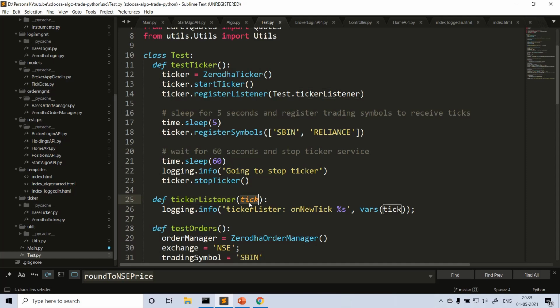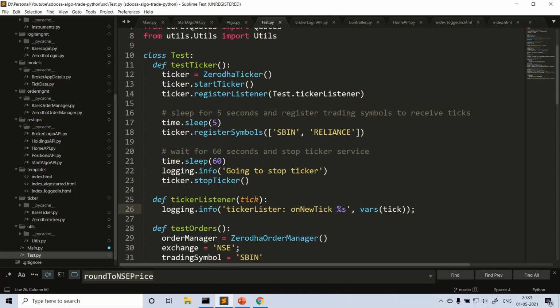Okay, this is the function I am passing. Once the ticker is started and you register some symbols, let's say in this case registering SBN and Reliance, we'll keep getting the ticks every second or multiple times in each second. This ticker listener callback function is called because we register this listener to the ticker service. So on each new tick, what do you want to do? Currently I'm just printing the tick information.